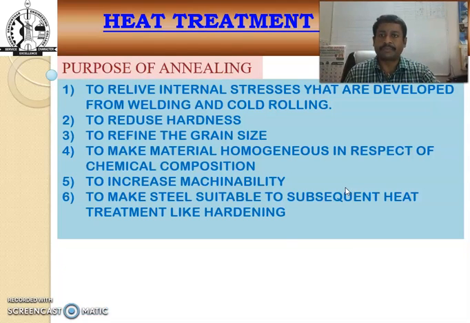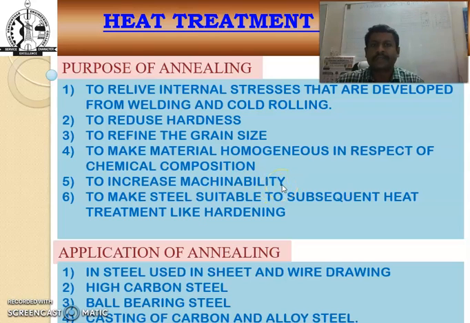Next is the purpose of the annealing process. The main objective of annealing is to relieve the internal stresses that are developed during welding, rolling, cold rolling and extrusion processes. And also to reduce the hardness of the material and to refine the grain size and grain orientation of the steel or metal, to make the material homogeneous with respect to chemical composition and chemical properties.